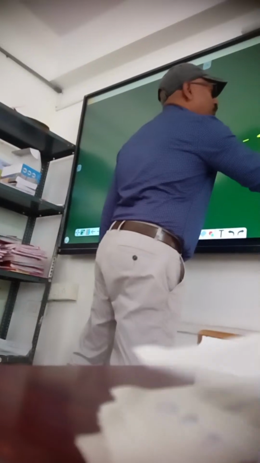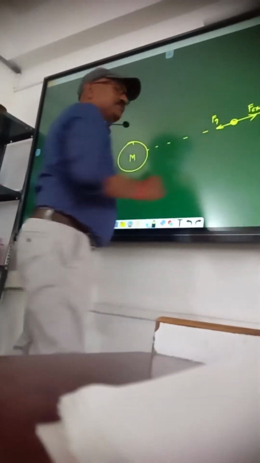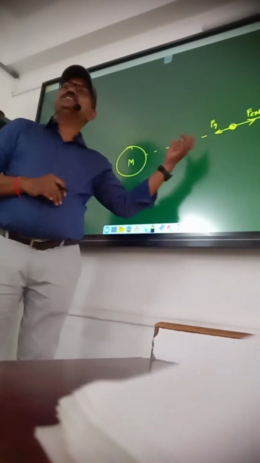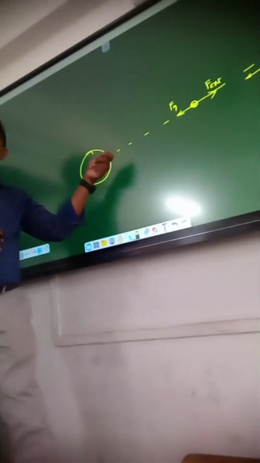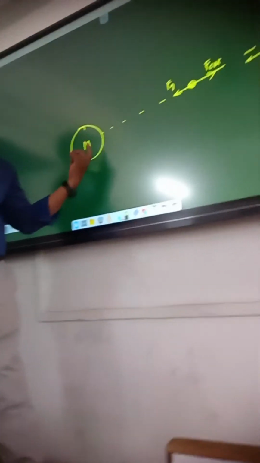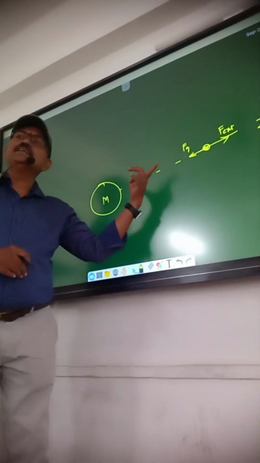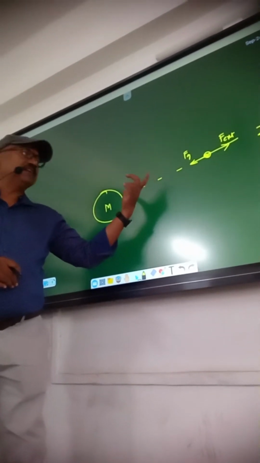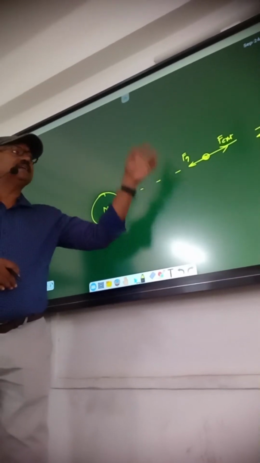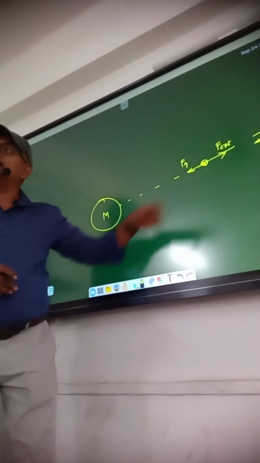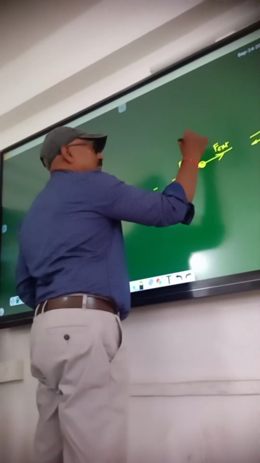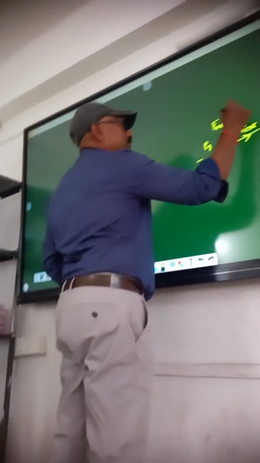Right. Now see, you have to apply a force in the opposite direction. This is the gravitational force. Gravitational force changes with distance. While the body is moving towards the mass, the distance decreases, and whenever the distance decreases, force increases. Then you have to increase the applied force, because F net should be 0.